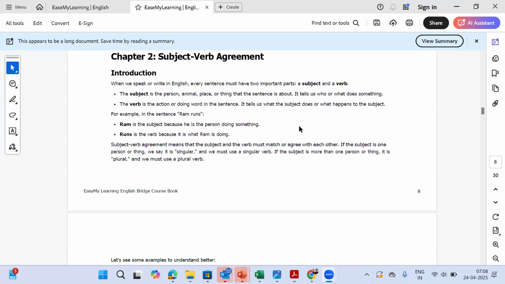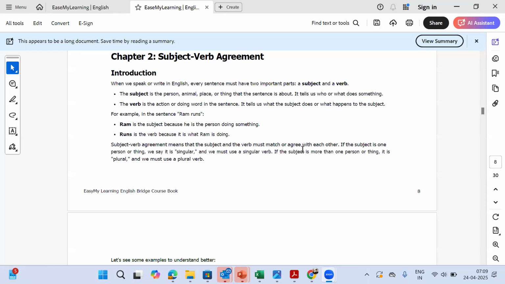Okay. So now the first chapter was articles, where we covered the words a, an, the, and null article, which were basically describing the type of object or subject we were referring to. Now, in this chapter, we are going to learn about two types of words, subject and verb, and how they relate to each other. Okay.